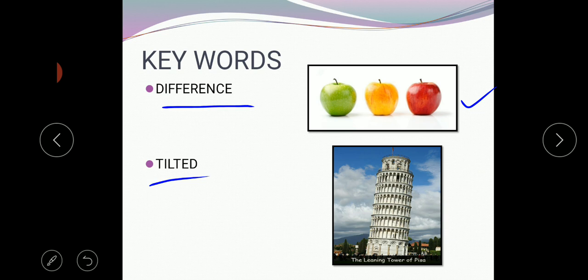Tilted means it moves into a sloping position. An object or anything that moves to a sloping position slightly is called tilted. See here, the building is slightly tilted.